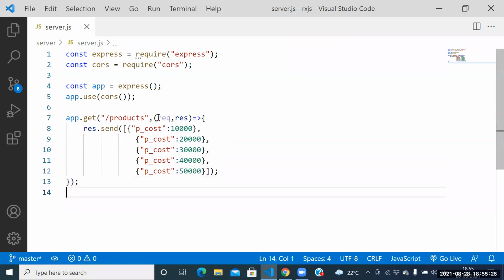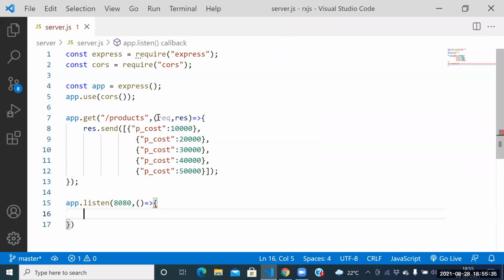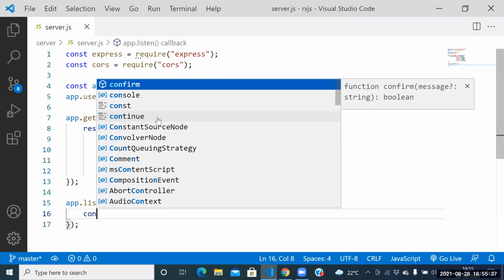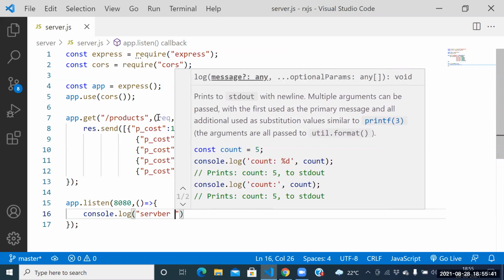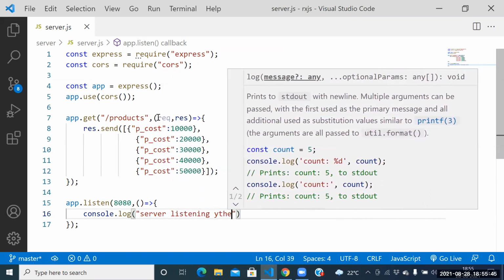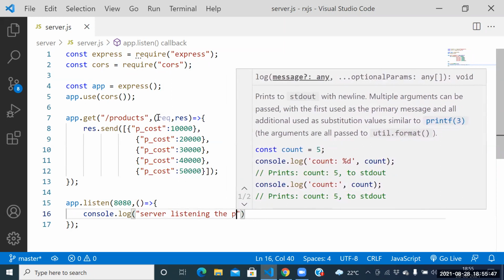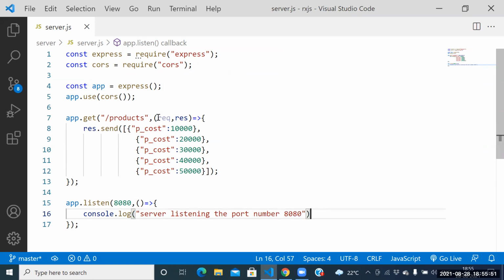So guys, how to assign the port number? app dot listen of 8080. Next one is the callback function. Here itself console dot log of what you wanted to place: server listening the port number 8080. Server listening the port number is 8080.